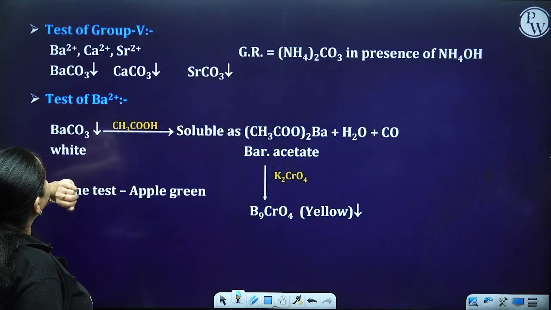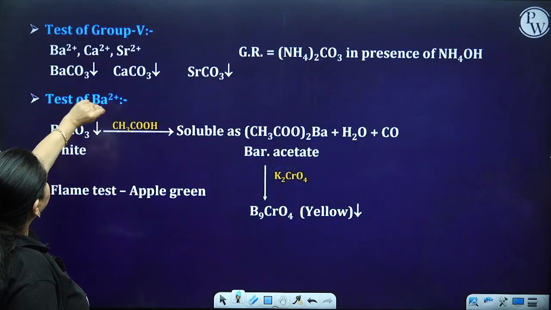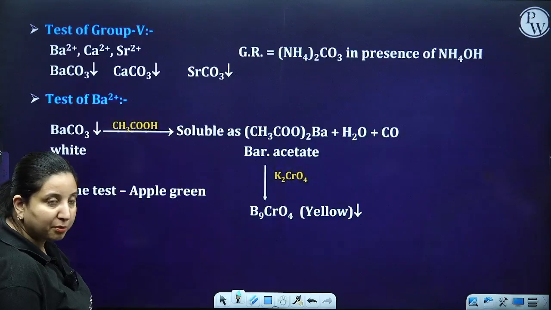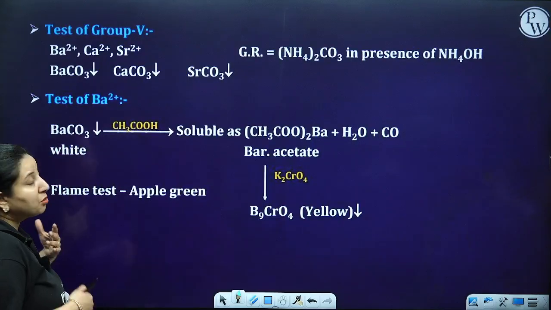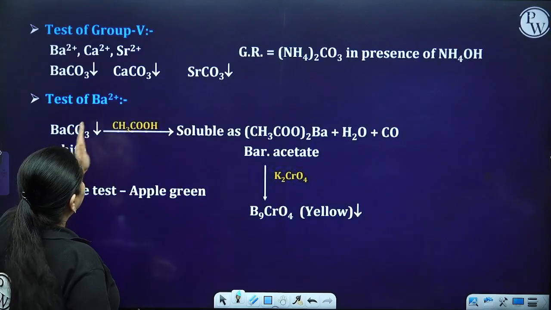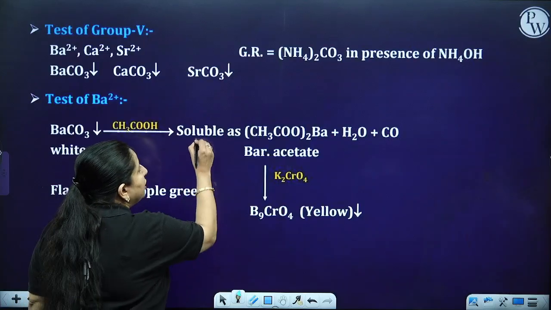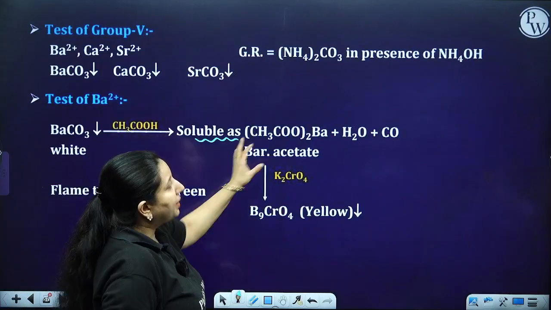Test of group 5: barium, barium carbonate precipitate; calcium, calcium carbonate; strontium, strontium carbonate precipitate. Now say suppose I got barium carbonate. When I put in acetic acid, it should be soluble as barium acetate.